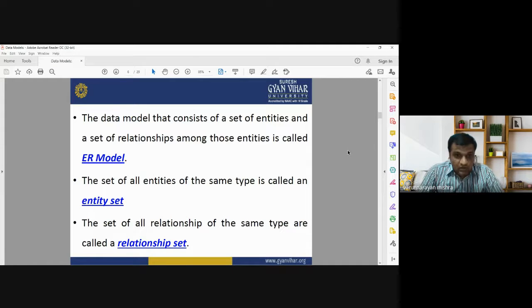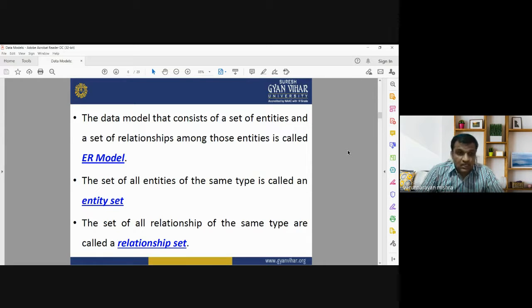ER model consists of a group of entities and different sets of relationships. The set of all the entities of the same type is called the entity set, whereas the set of all the relationships of the same type is known as the relationship set.